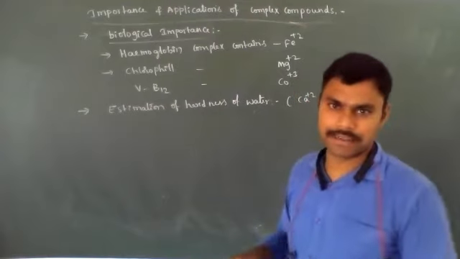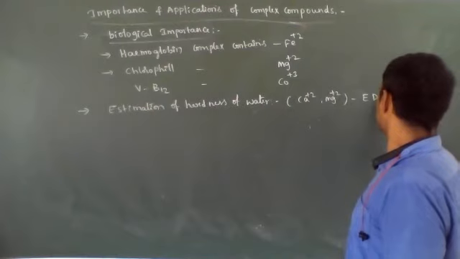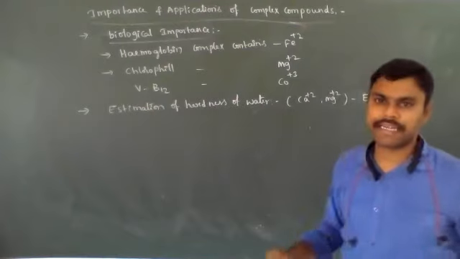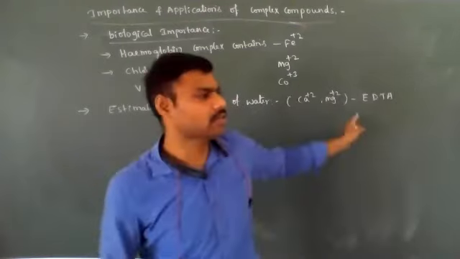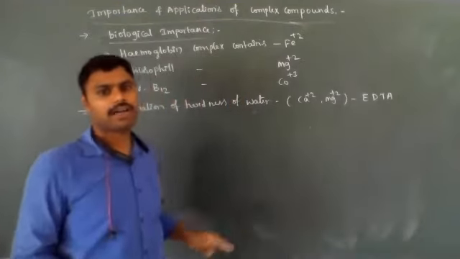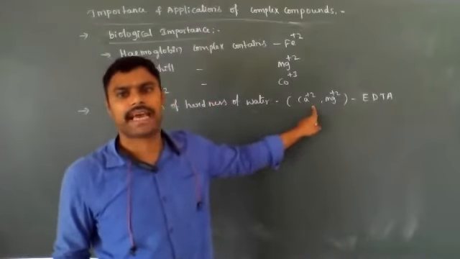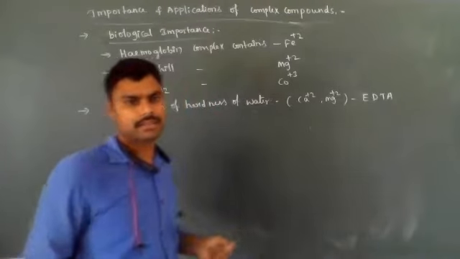For that estimation, EDTA, ethylenediaminetetraacetate, we are using. EDTA is used for the estimation of hardness of water because EDTA forms stable complexes with calcium and magnesium ions.